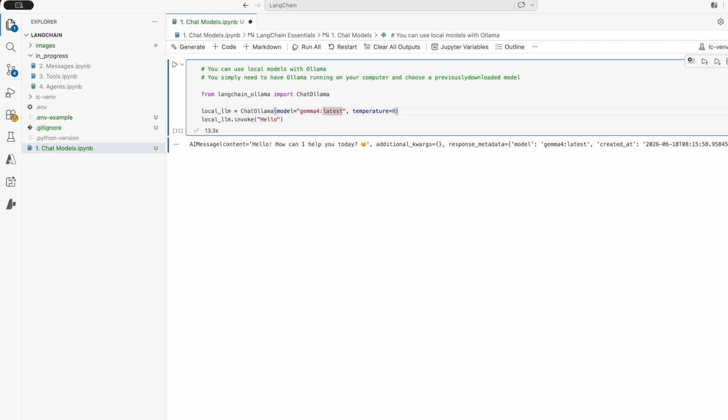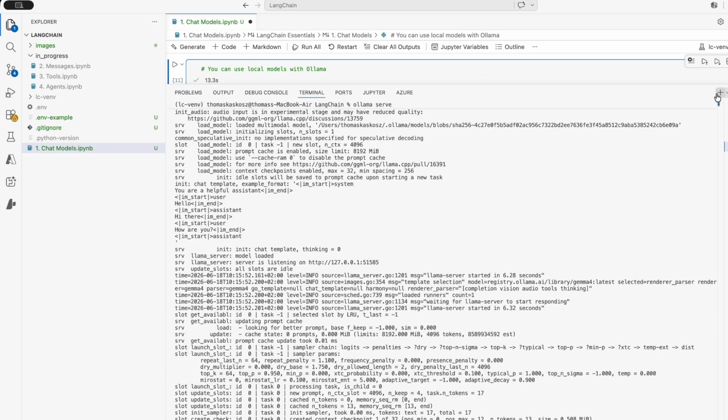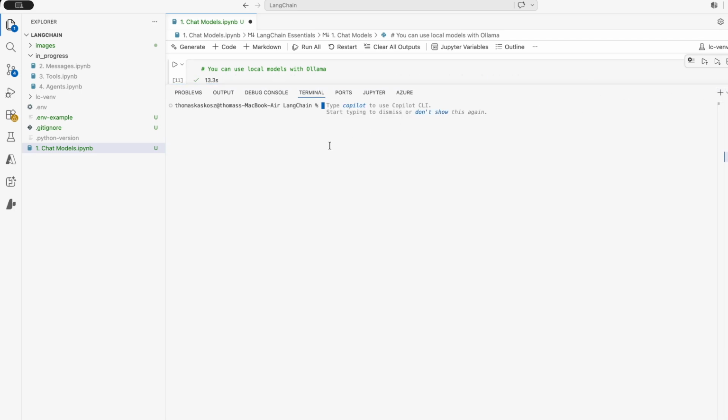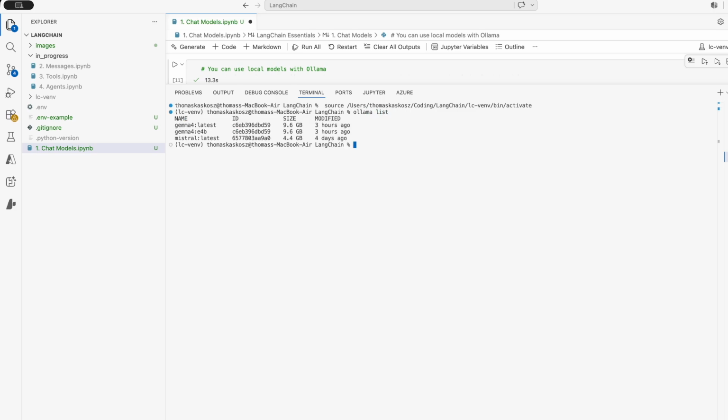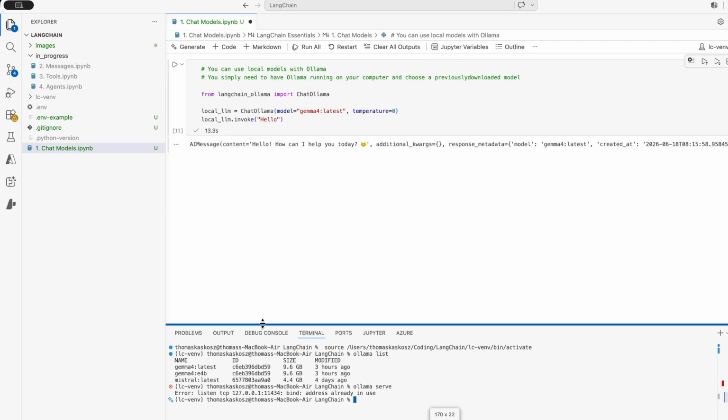So I will just go to my terminal. I will create a new instance. And let's check if Ollama is running at the moment. So I will check what are my different models. I've got Gemma 4 and I've got Mistral, and I think by default it will also run Ollama. So if I type serve, it should tell me that, yeah, it's already running, fine. So now let's go back to the code and let's try.